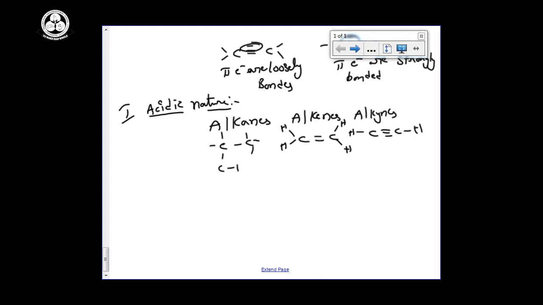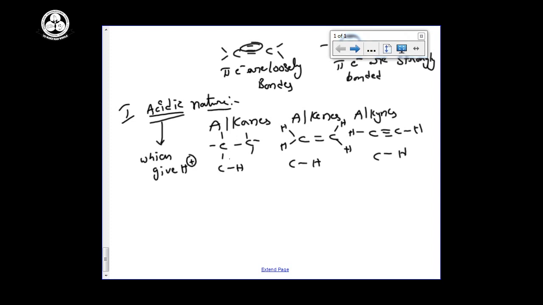Here also there is only a carbon-hydrogen bond, in each case. So what is meant by acidic nature? In the chemical equilibrium chapter we discussed acids, bases and salts. An acid is one which gives H plus ions, and that is more acidic.